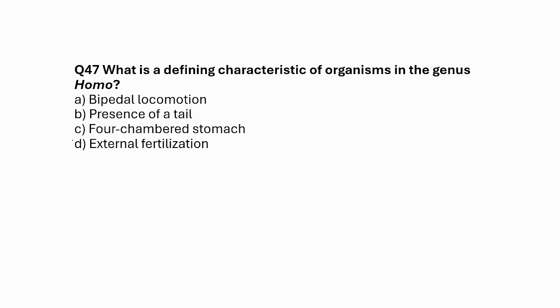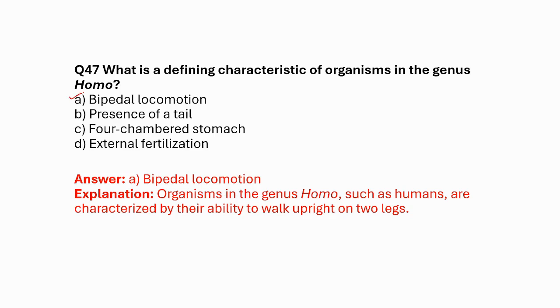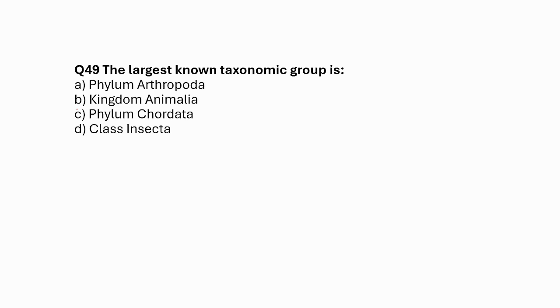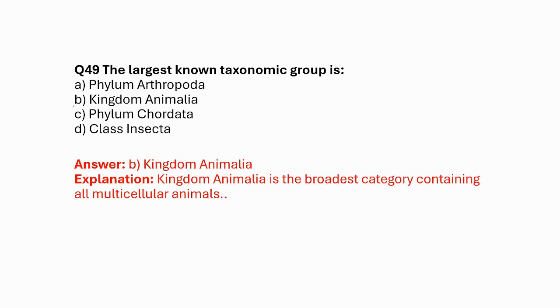What is a defining characteristic of organisms in the genus Homo? A, bipedal locomotion. B, presence of tail. C, four-chambered head. D, external fertilization. So the correct answer is bipedal locomotion. The International Code of Zoological Nomenclature (ICZN) applies to which of the following? A, plants. B, animals. C, fungi. D, bacteria. Of course you can see the word zoo within the name, so that means it refers to animals. The largest known taxonomic group is A, phylum Arthropoda. B, kingdom Animalia. C, phylum Chordata. D, class Insecta. So the correct answer is kingdom Animalia.